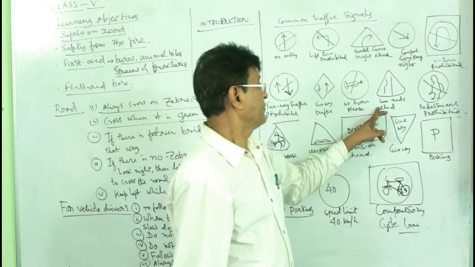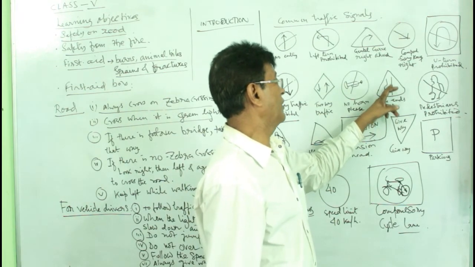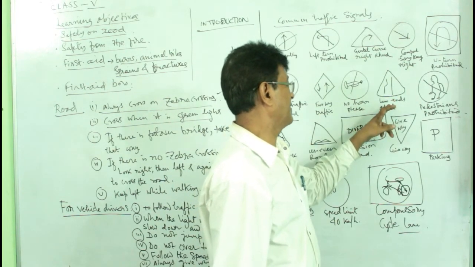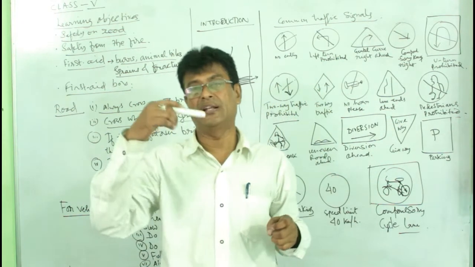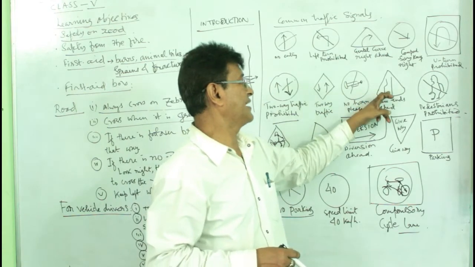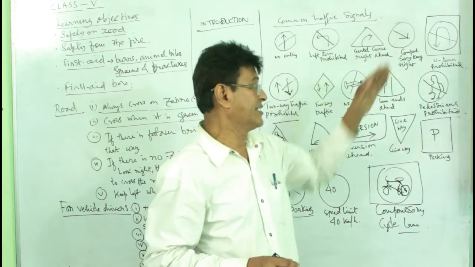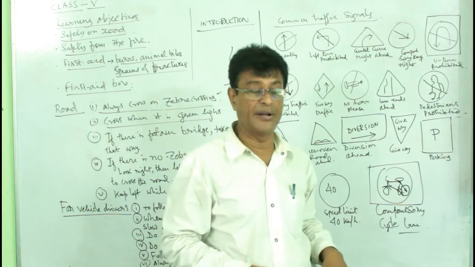Well, we have another kind of sign, one is a straight line, another is a little bit deviated. That's known as lane ends ahead. Sometimes we go and do not know where the lane ends. Here this sign is given on the board. That means ahead the lane has ended. There is no lane anymore.